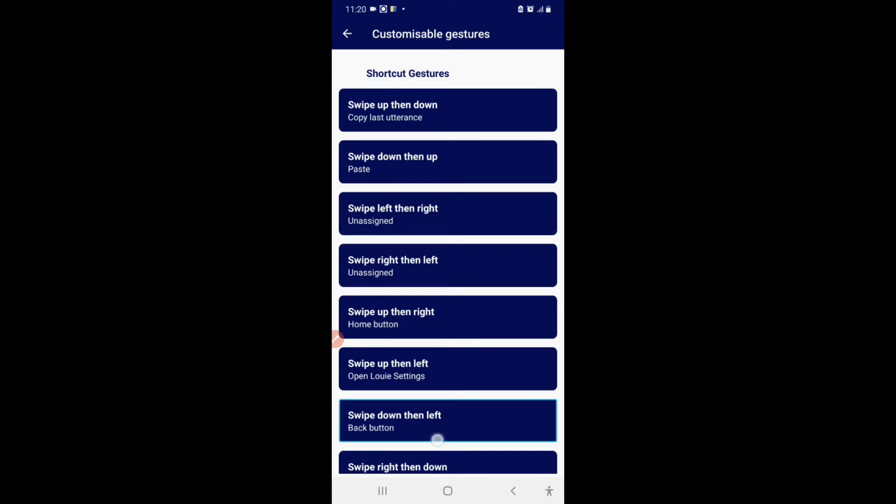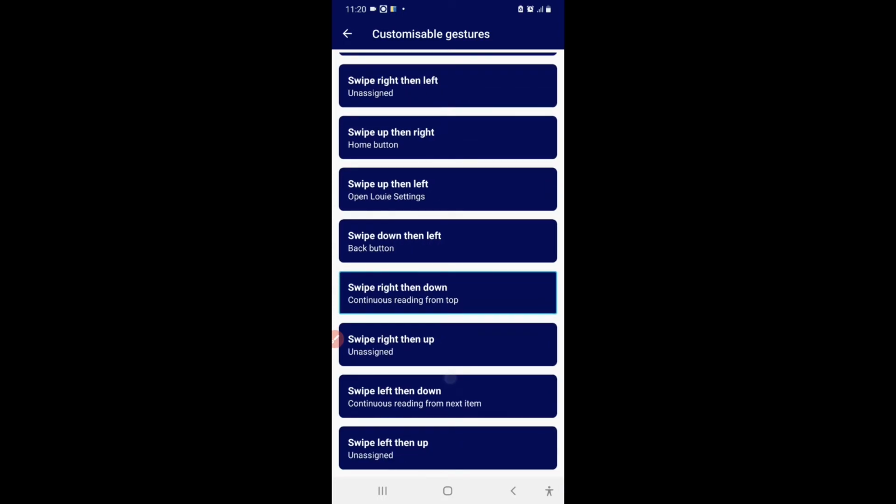Out of list. Swipe down then left, back button. Swipe right then down, continuous reading from. Swipe right then up, unassigned. Swipe down then left, back. Swipe up then left, open Louis settings. Double tap to activate. So swipe up then left was unassigned, but it became open Louis settings. Swipe up then left, open Louis settings.